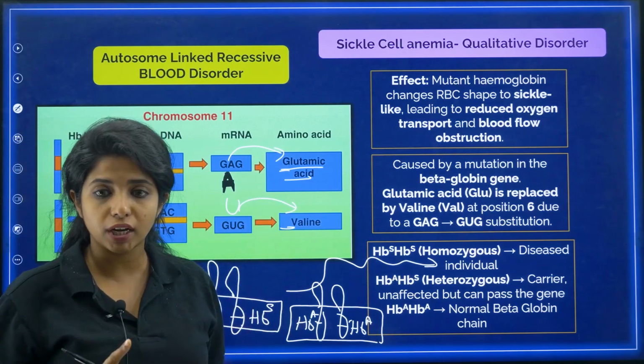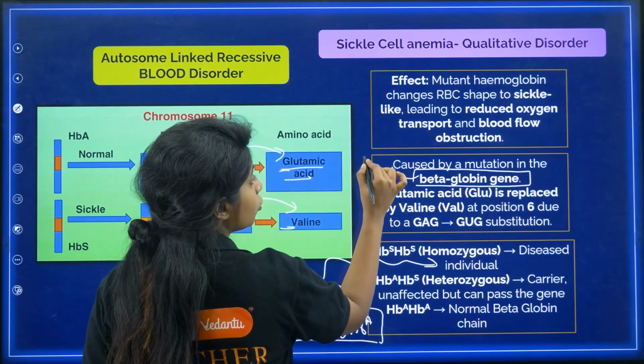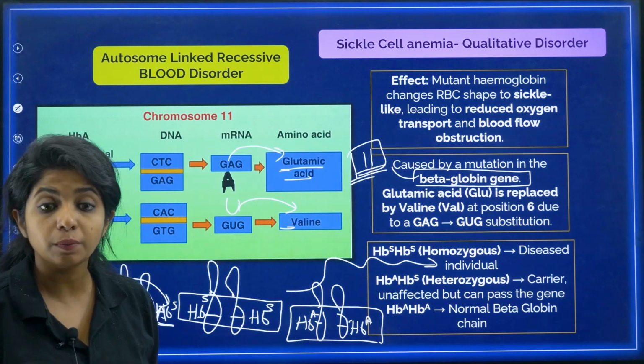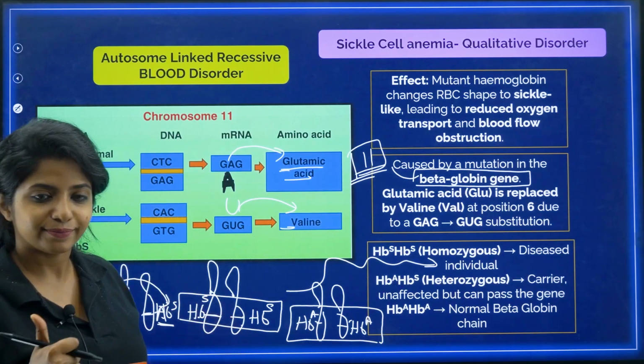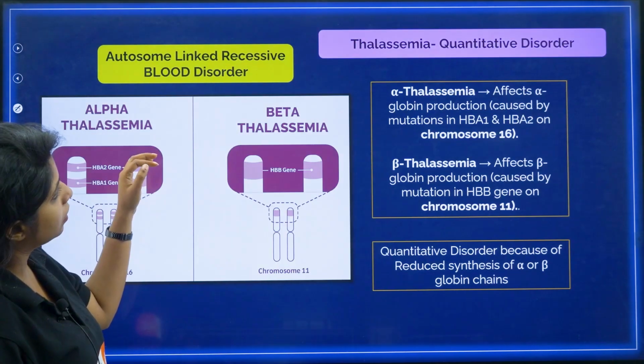for the beta globin chain. This particular beta globin gene, my dear children, is found on chromosome number 11. It didn't mention over here, but I'm telling you it's chromosome number 11. Probably that particular chromosome is getting affected over here. Got it?